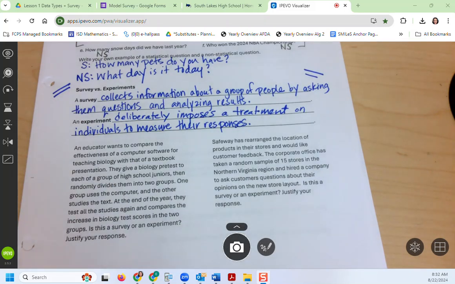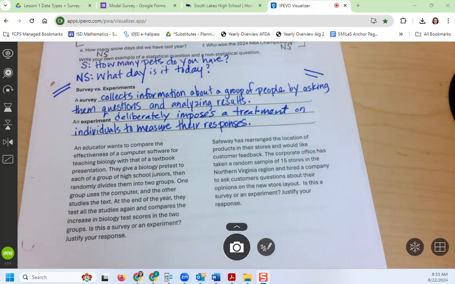All right, so in this one, the educator wants to compare the effectiveness of the computer software with a textbook. And so one of the groups gets the computer software and one of the groups gets the textbook. The teacher gives them a pre-test at the beginning of the year and then another test at the end of the year. Would you guys say that that is 1, a survey, or 2, an experiment? All right, I see some people voting on that. Everybody should have thought about that by now. Okay, good. I think I see agreement that that is an experiment.